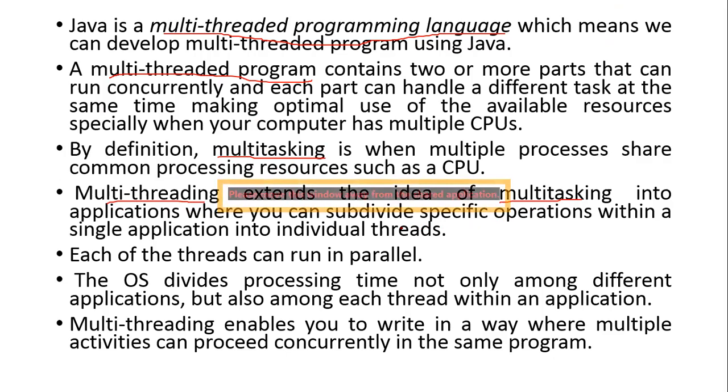To run common parts of a program simultaneously, we create a single application, a single individual thread, like a single application, and all the links of all the parts will be given to it. So that concept we call it as multi-threading. Each of the threads can run in parallel. That means the main application will be a single node, like a parent node. From there, all the sub applications will run simultaneously. So that's the reason they are telling each of the threads can run in parallel.